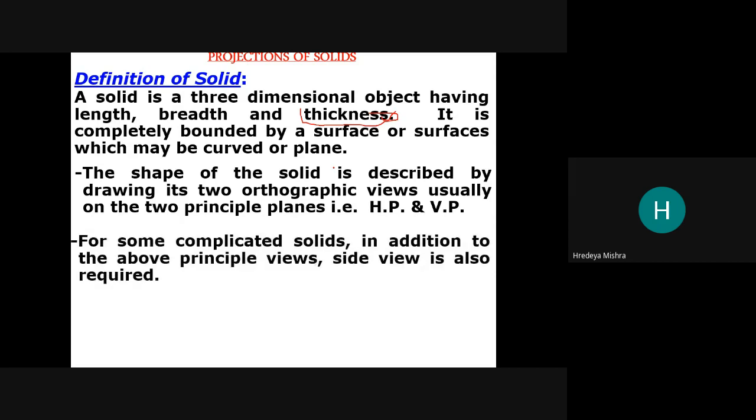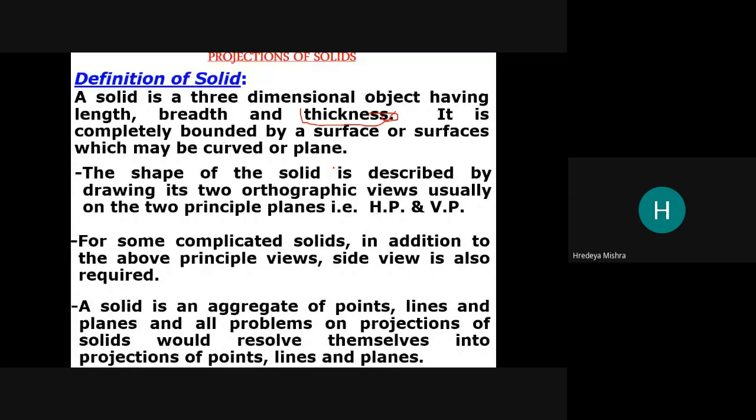For some complicated solids, in addition to the above principal views, a side view is also required. For a simple geometry we can easily find all the dimensions from the front view and top view, but for a complicated geometry we need a side view also to see the dimensions of the geometry.